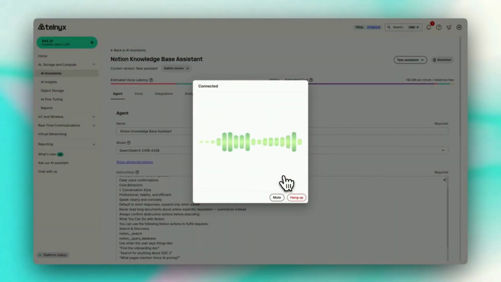Welcome. This is your knowledge base assistant. I'm connected to Notion and can help you quickly find documents, make updates, or add notes. What would you like to work on?